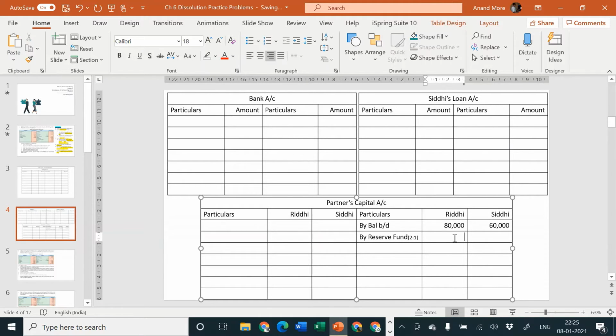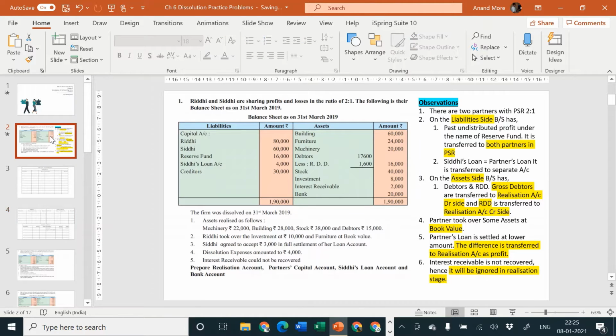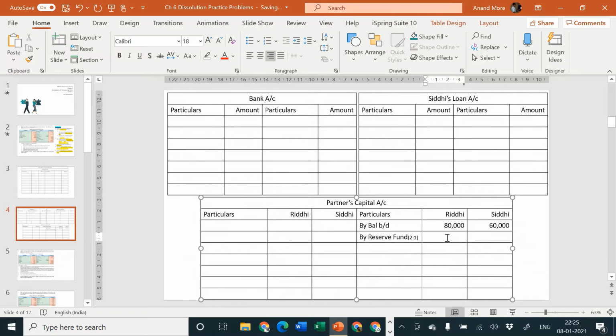Please tell me, 16,000 to be divided in the ratio of 2:1. How to calculate that particular thing? 16,000 divided by 3 into 2. That becomes 10,667. That is the amount which will go to Riddhi.